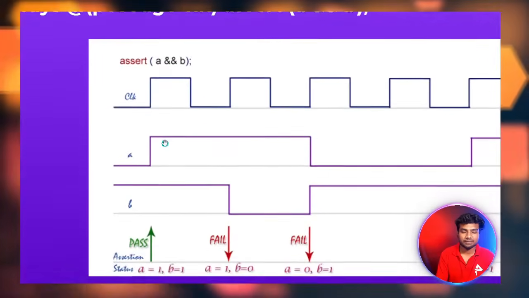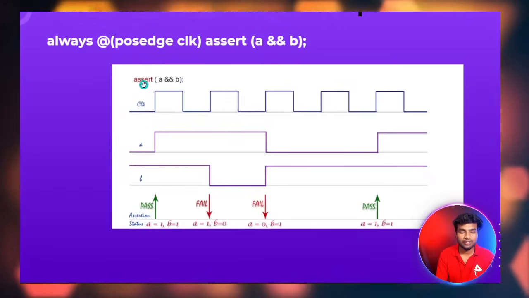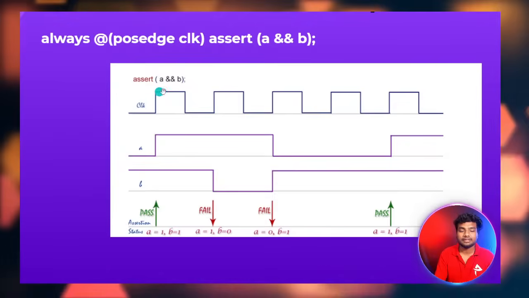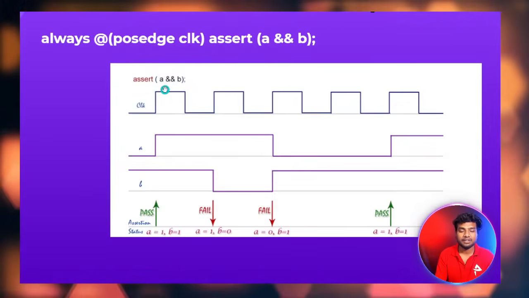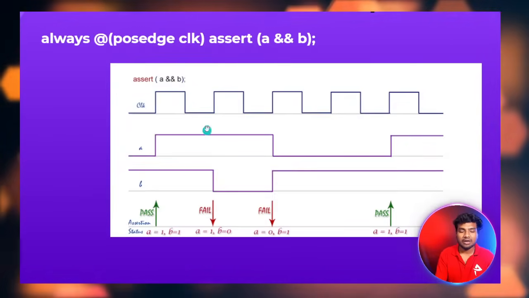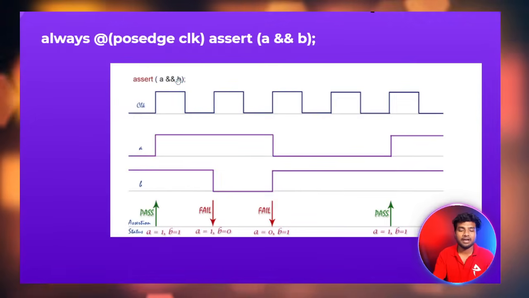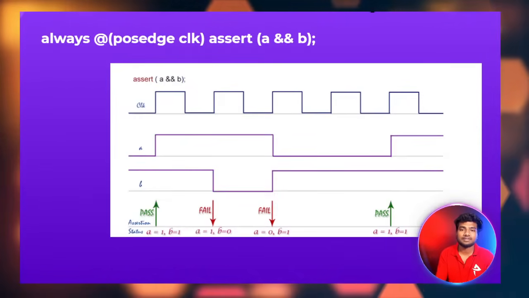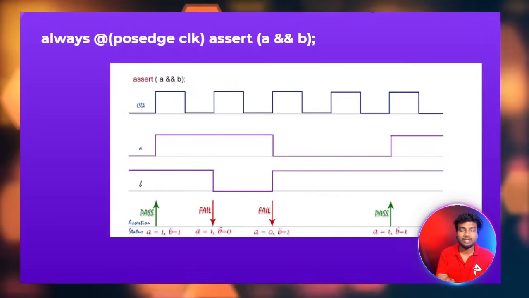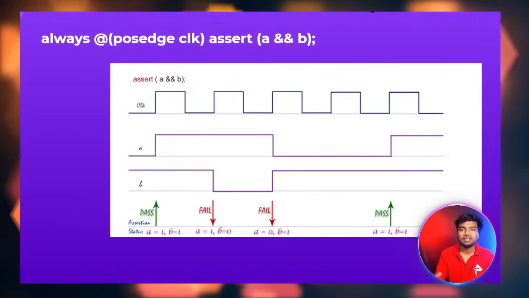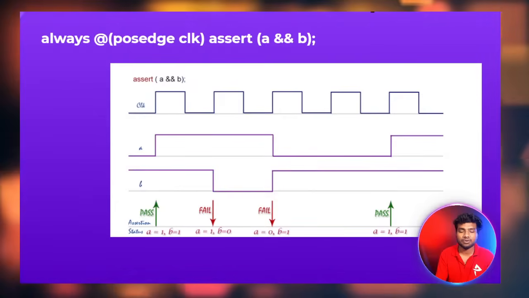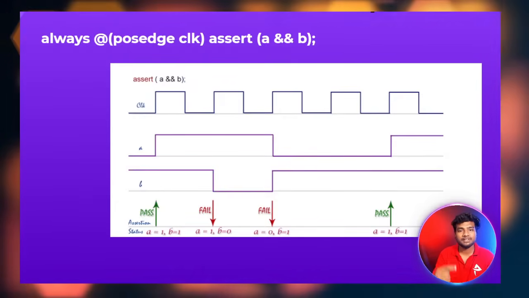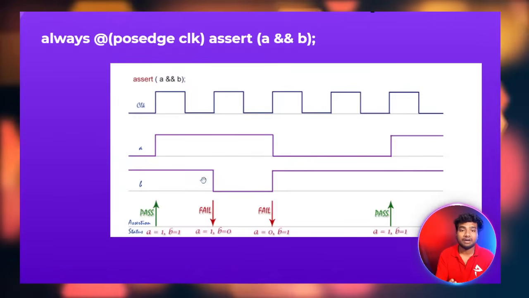For example, this is an example output waveform window. You can see here assert, this is my condition, assert a double ampersand b, a logical and b. It means at the same time a and b must be high. Then only our assertion will pass. If a is 0 and b is 0, it will give a failed assertion.